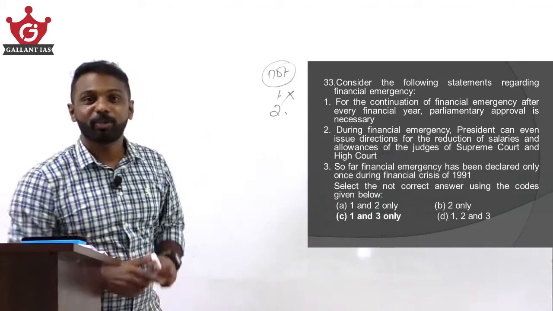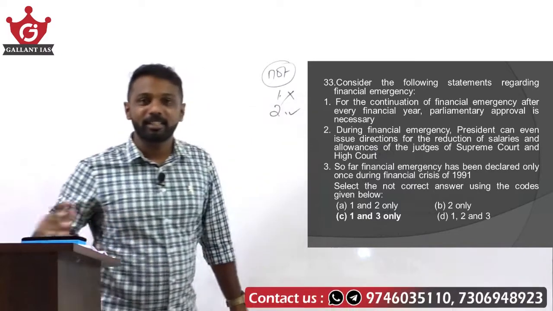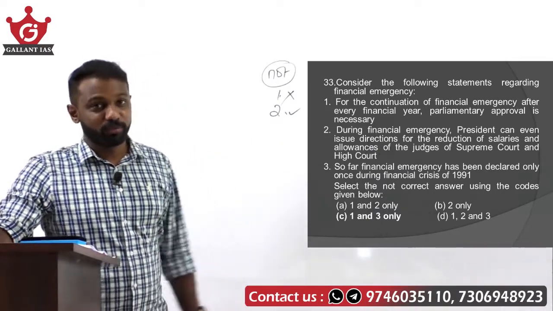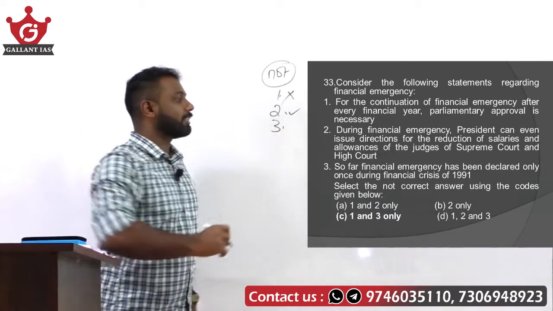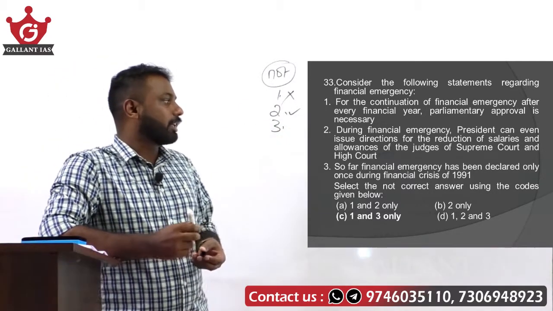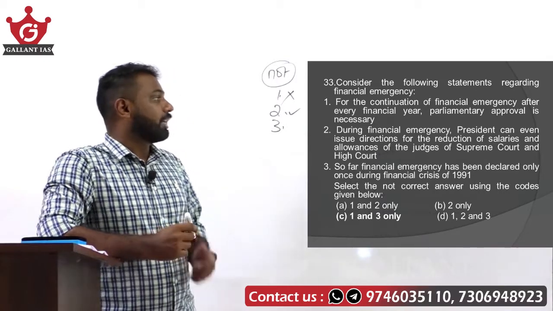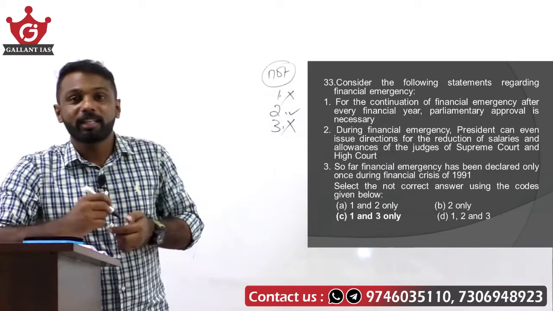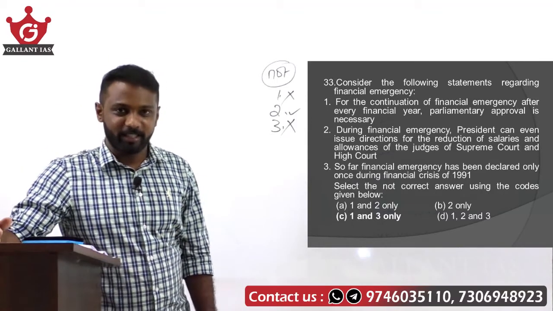Okay, so statement 2 is right here. Not only judges, any class of officials' salaries can be reduced, not an issue. Fine. Statement 3 says that so far financial emergency has been declared only once, during the financial crisis of 1991. No, till now we have not yet declared a financial emergency.